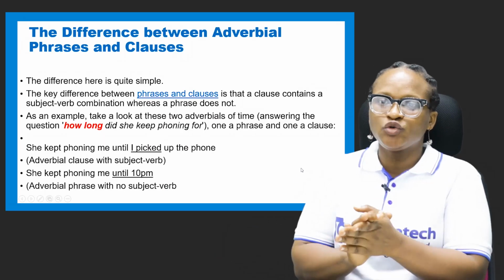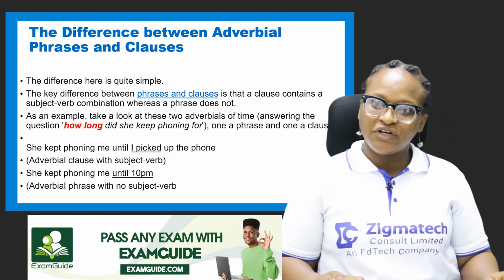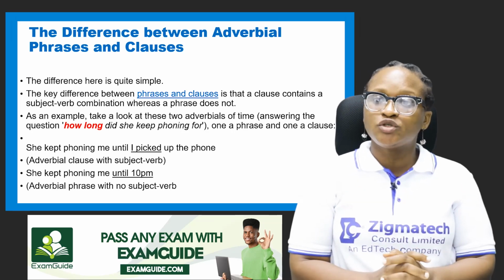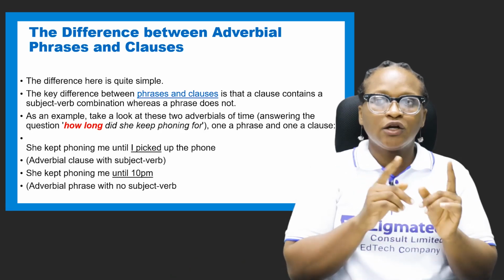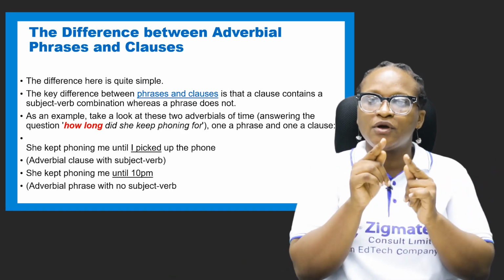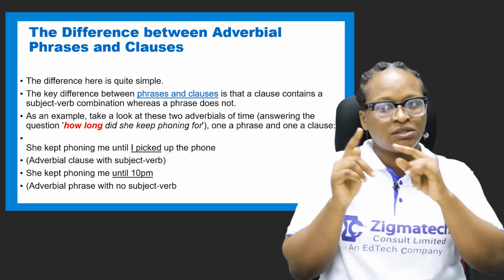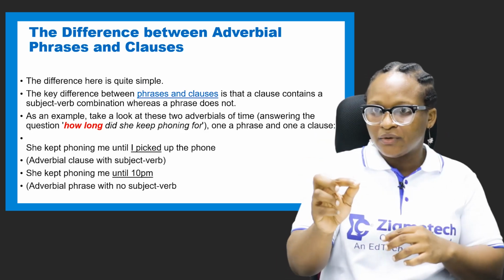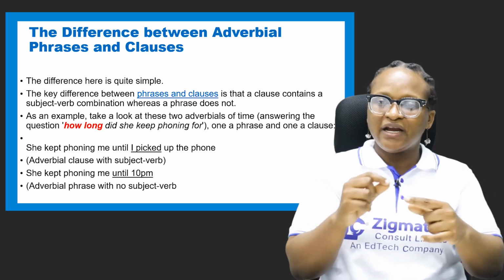Right, what's the difference between adverbial phrases and clauses? Very important. Adverbial phrases and clauses. The difference here is quite simple. The key difference between phrases and clauses is that a clause contains a subject-verb combination, whereas a phrase does not. I stated it, that a clause has a finite verb, while a phrase does not have a finite verb.